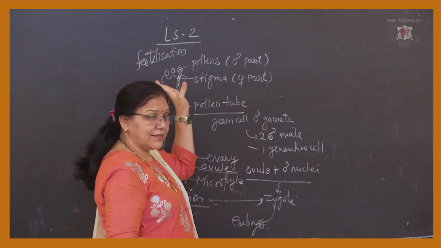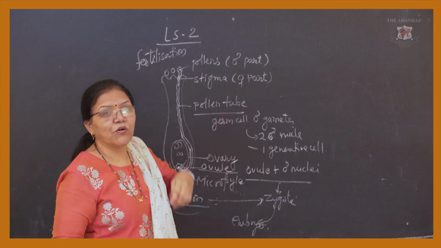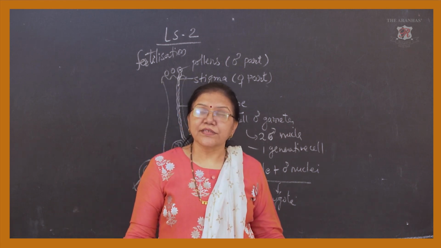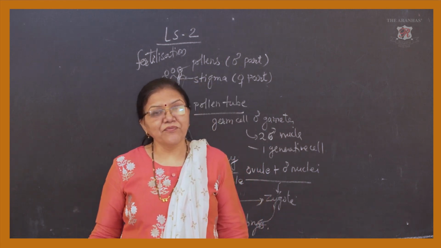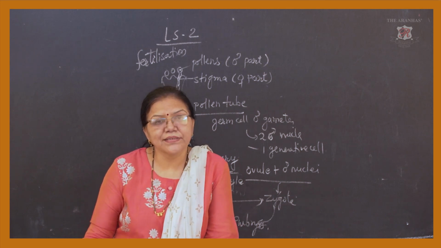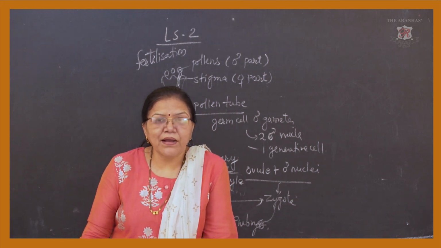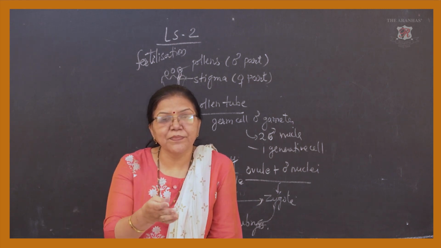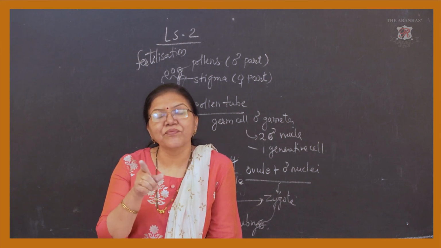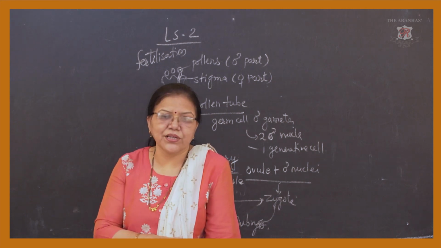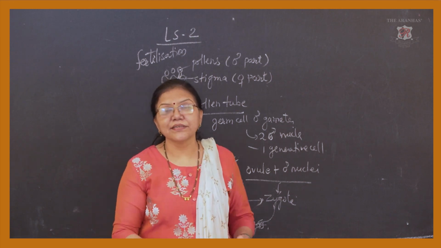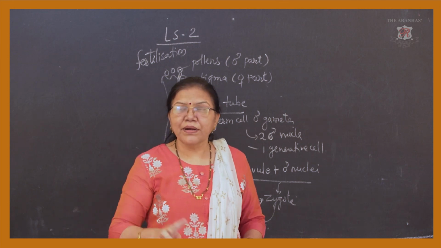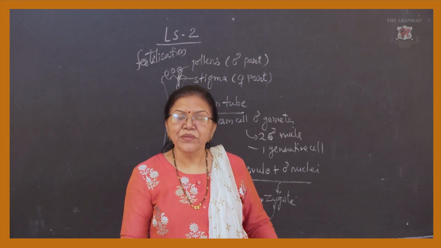So in this session we have studied pollination. What is pollination? Sexual reproduction in plants, types of flowers, that is unisexual and bisexual flowers, and parts of the flower, essential and non-essential. Now what is essential and non-essential? Essential parts are androecium and gynoecium, meaning the male and female parts are called essential parts. Calyx and corolla are non-essential parts of the flower. They may be present, they may not be present, it doesn't matter. But essential parts must be present in the flower.